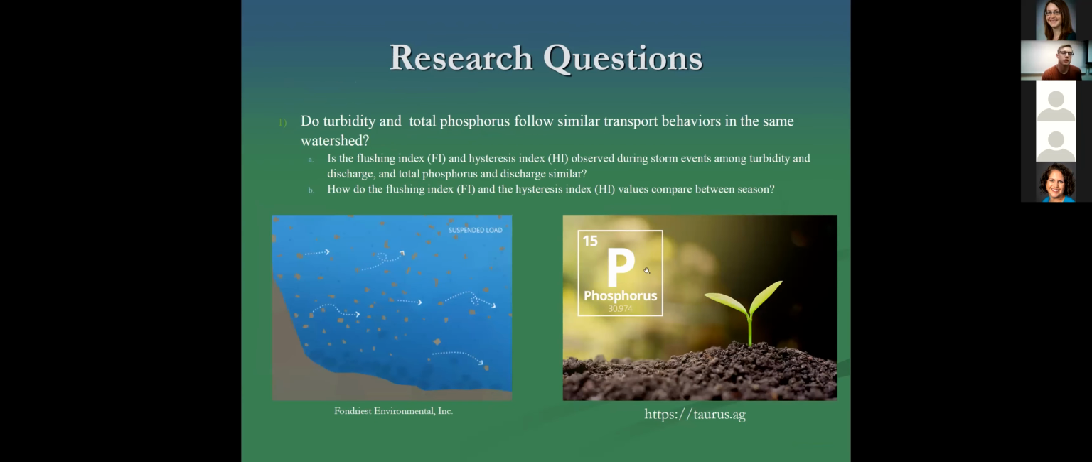So the research questions of this study are to try and address: do turbidity and total phosphorus follow similar transport behaviors in the same watershed? And are the flushing index and hysteresis index observed during storm events among turbidity and discharge, and for total phosphorus and discharge, similar? And how do these index values vary across seasons?